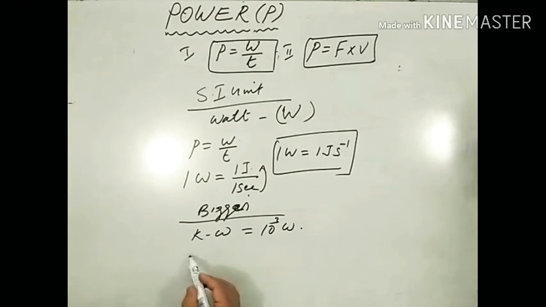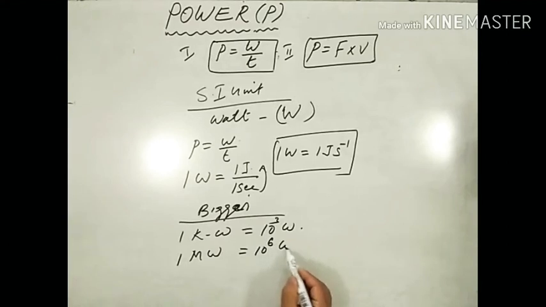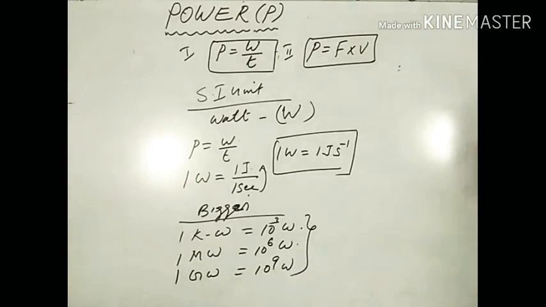Then 1 megawatt, MW. Mega means 10 to the power 6, so 10 to the power 6 watt. 1 gigawatt, 1 GW is equal to 10 to the power 9 watt. So these are the bigger units of power. Please remember 1 kilowatt, 10 to the power 3 watt, 1 megawatt, 10 to the power 6 watt, 1 gigawatt, 10 to the power 9 watt.